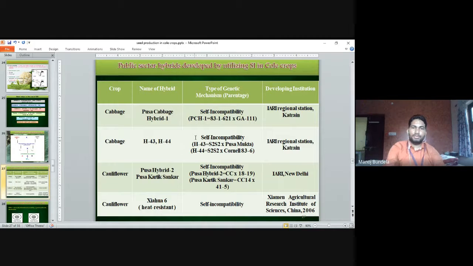So these are the major hybrids developed using self-incompatible lines. In cabbage, Pusa Cabbage Hybrid 1, H43 and H44. In cauliflower, Pusa Hybrid 2, Pusa Kartik Sankar and Jun 6.